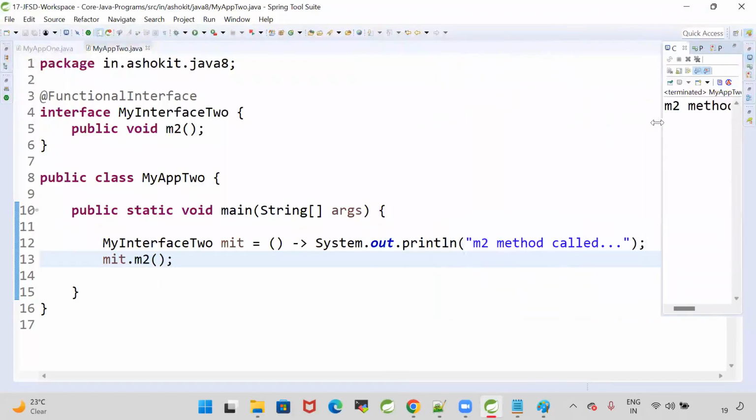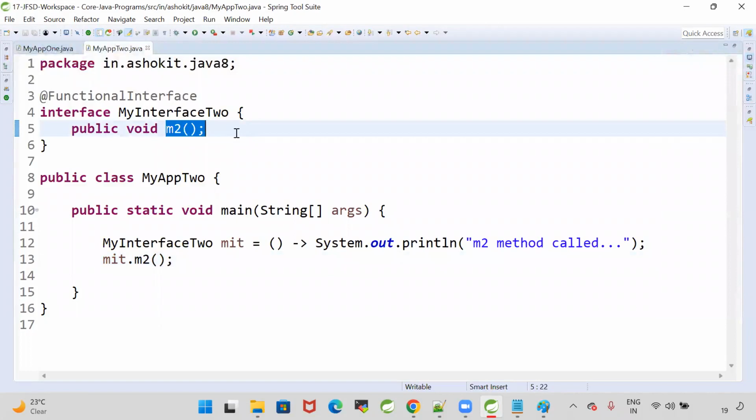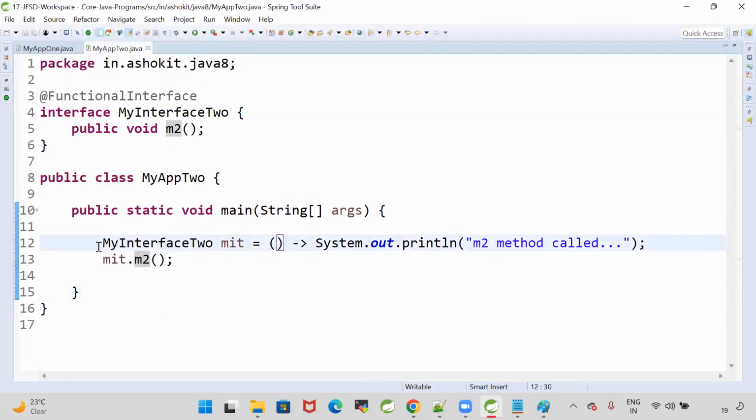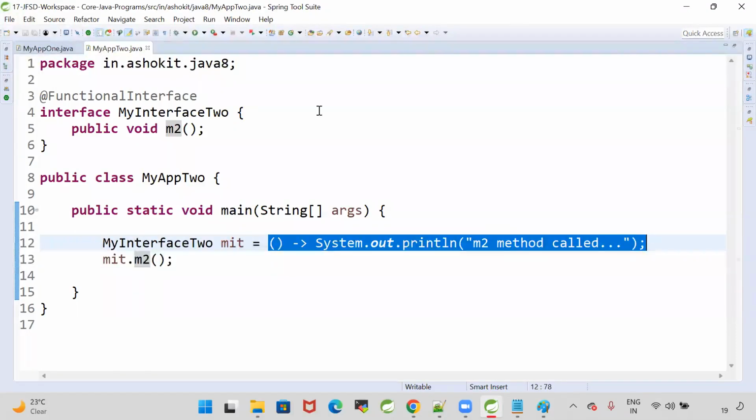So how did I call my lambda? Whatever lambda expression I have, I stored into a functional interface variable and called the functional interface method. That is the reason the Java compiler checks that there should be only one abstract method. That abstract method is used to call the lambda. Whatever lambda expression you write, you can store into a functional interface reference variable. Using that variable, you can call the abstract method. When I call m2, it will call this lambda. This is the way we call a lambda expression.